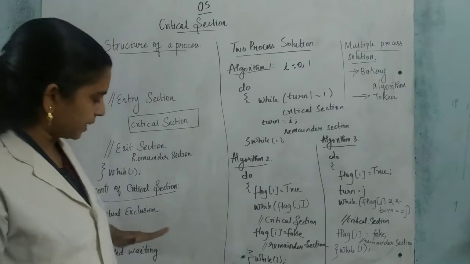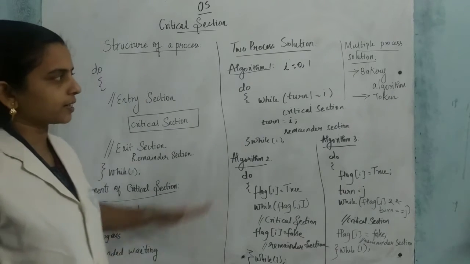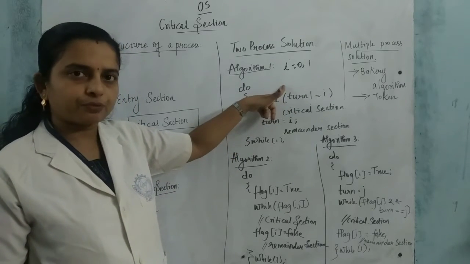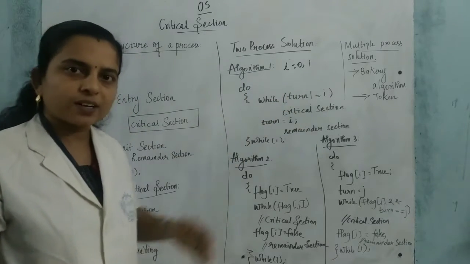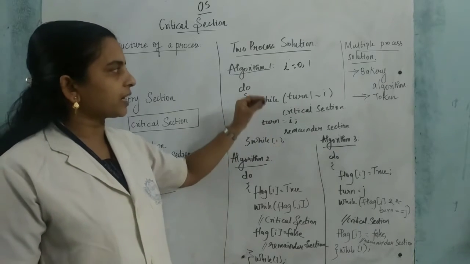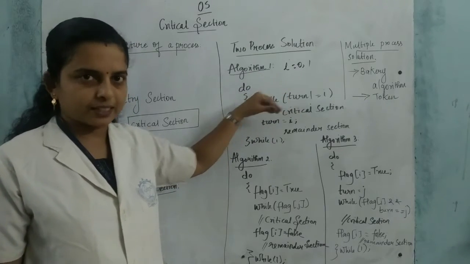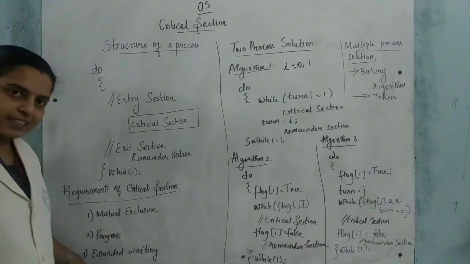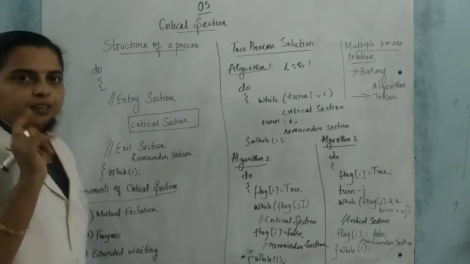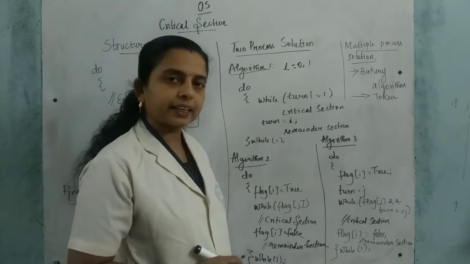So clearly we can say it is solving the mutual exclusion. And here, if you are taking progress, is any process waiting for the critical section? No. So it is not satisfying the second one. Also, it is not showing whether any other process is trying to enter the critical section several times. It's not showing there, right? So it is not satisfying the third. So only it is satisfying the first requirement. Understand? Then this is the second algorithm.